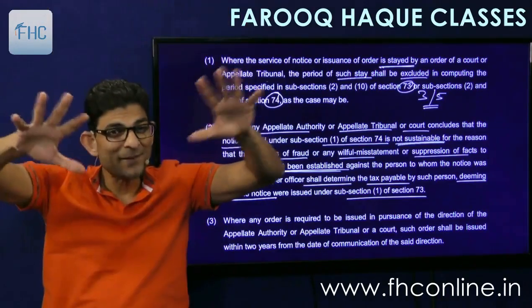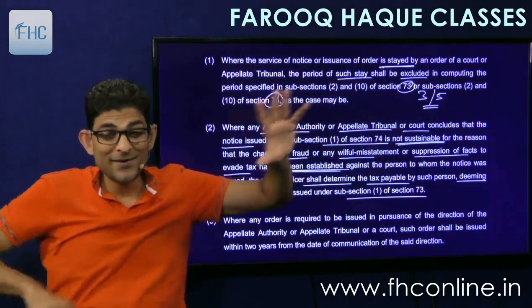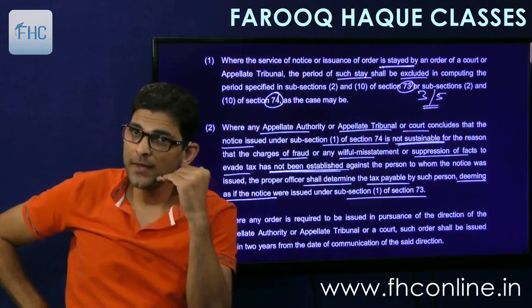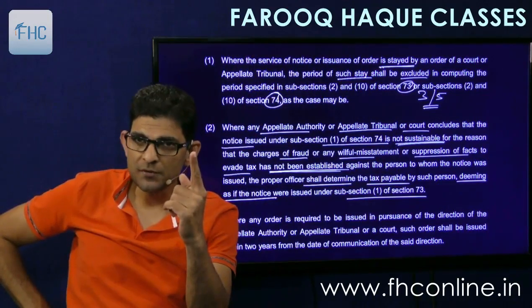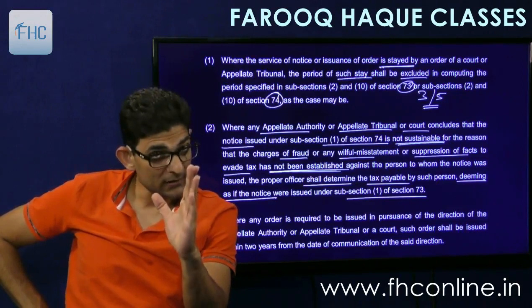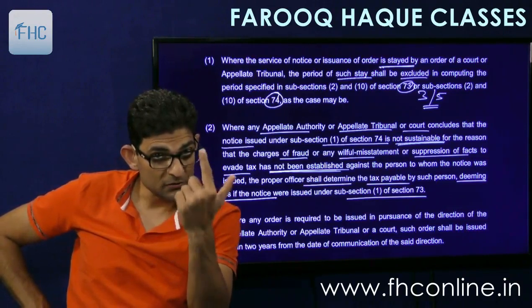Now that example fits here. How? 73 is the error case, 74 is the fraud case. The officer issues a notice under 74, saying that you have done fraud and why you should not pay tax plus interest plus penalty.